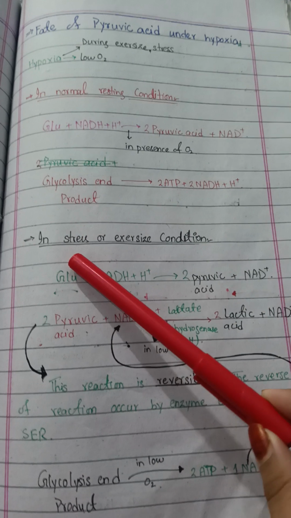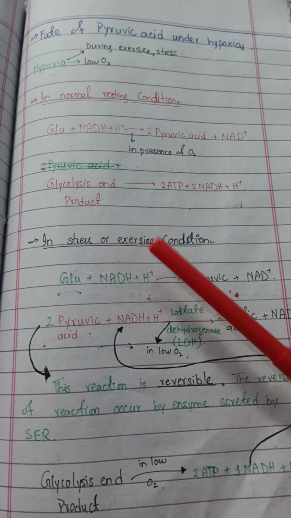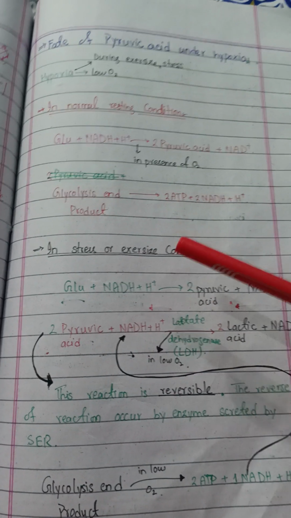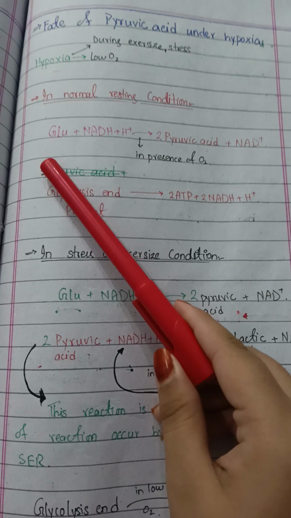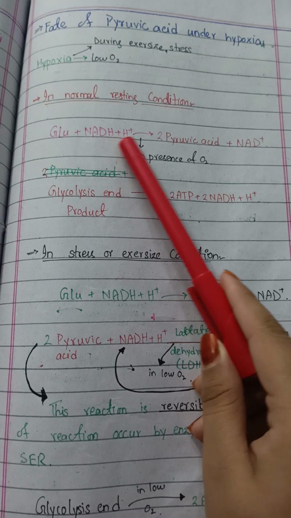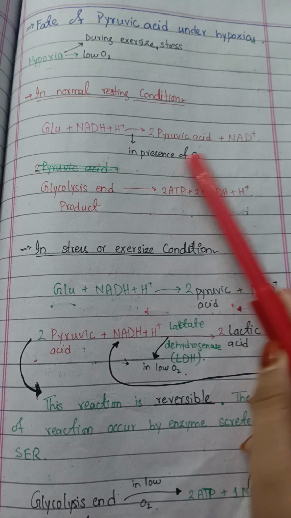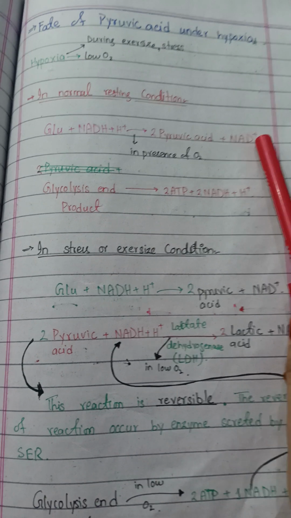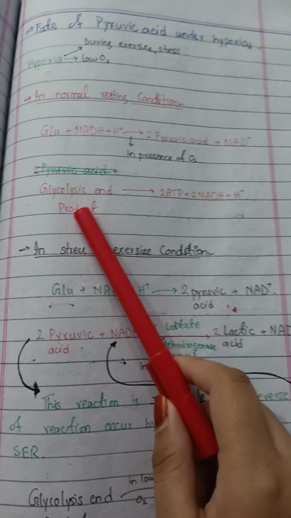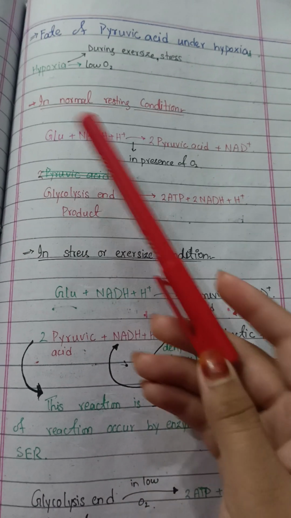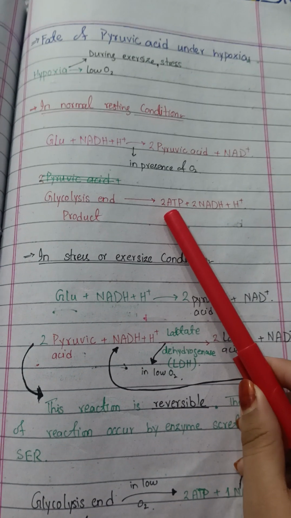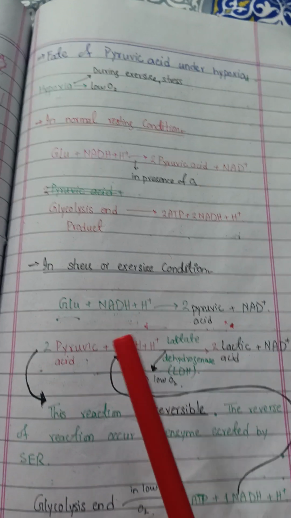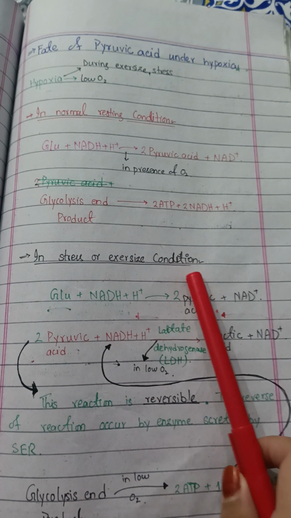Okay, then we discuss what changes occur in stress or exercise conditions, and what difference is created in these two conditions. First of all, in the normal state, glucose combines with NAD positive and H positive ions in the presence of excess oxygen, and then two pyruvic acid molecules and NADH are formed. Now, the end products of glycolysis in normal and resting conditions will be 2 ATP and 2 NADH and H positive ions. Now we proceed to the stress and exercise condition.